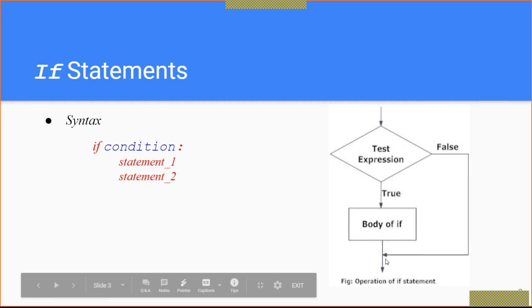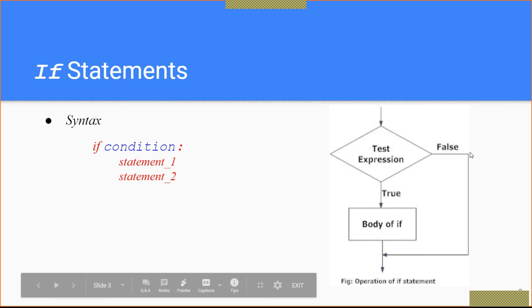So this is the simple flow chart. I'm not spending much time on this because everyone knows the working of if conditions, right?